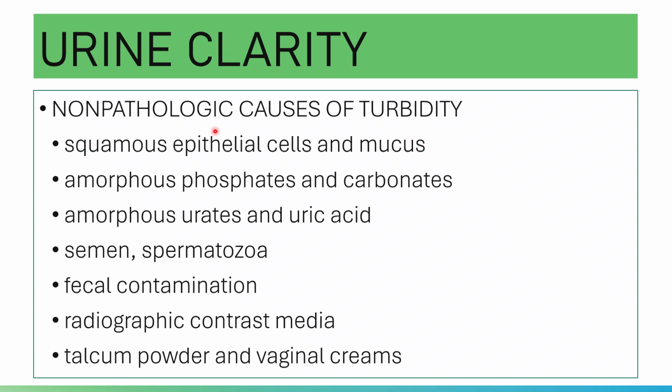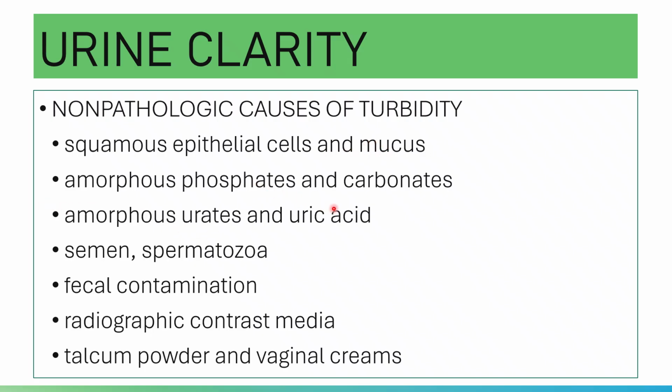Squamous epithelial cells, po ha. It is squamous, not renal tubular epithelial cells. Squamous epithelial cells are probably from your urethra or from the external genitalia of females. And of course, mucus. Please note that these are not pathologic.